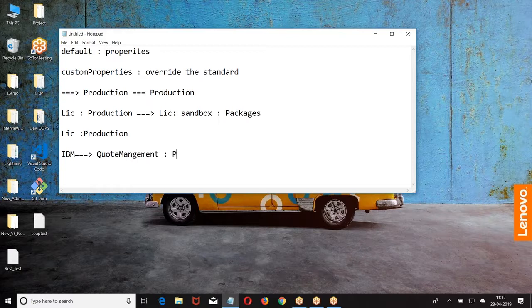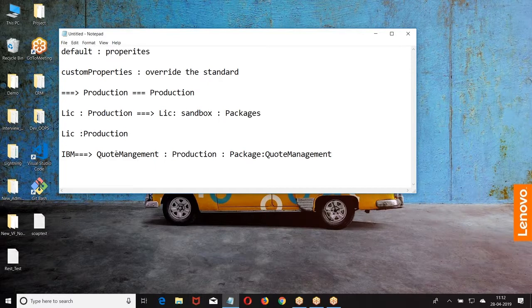They developed it in the IBM production and created a package called the code management package. If they want to deliver this functionality to LIC, they create a package called code management, then give this package to LIC.